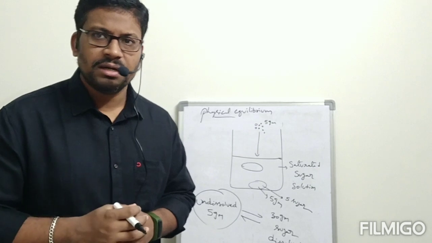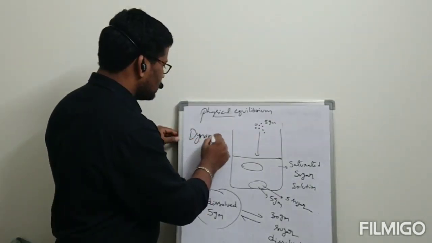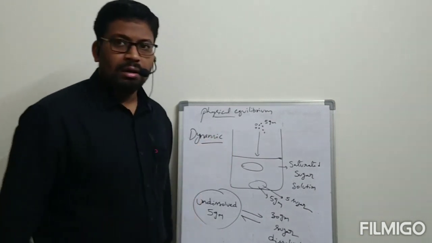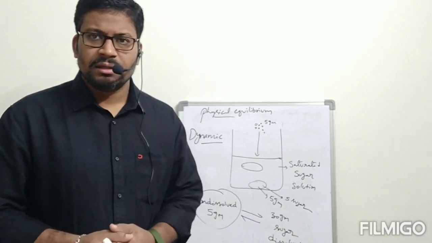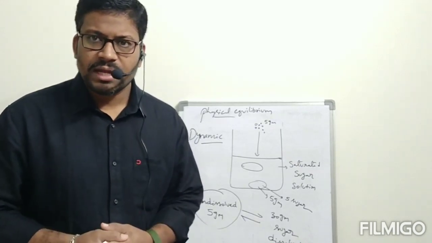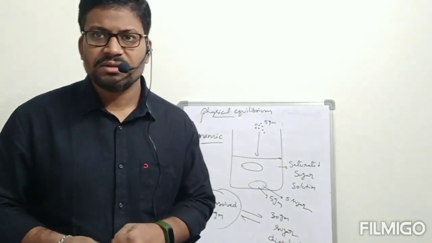This equilibrium is called dynamic equilibrium. Dynamic equilibrium means movement. At the equilibrium condition, the forward process is happening as well as the reverse, backward process is also happening.